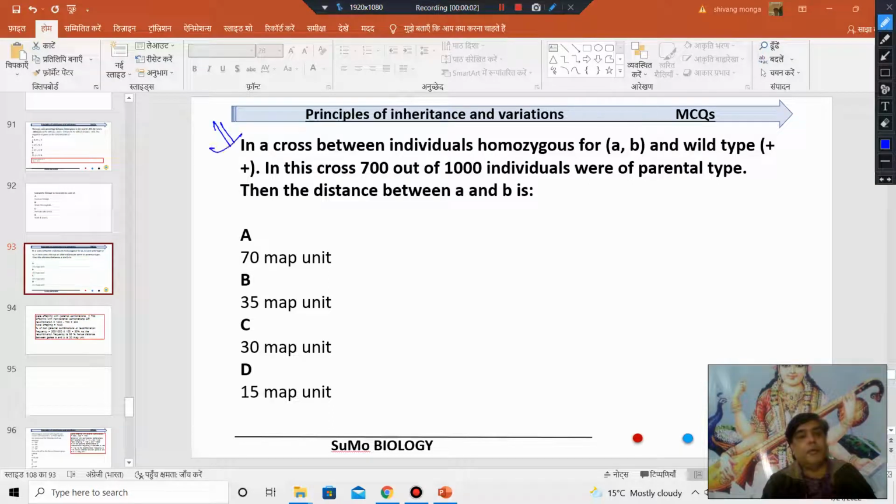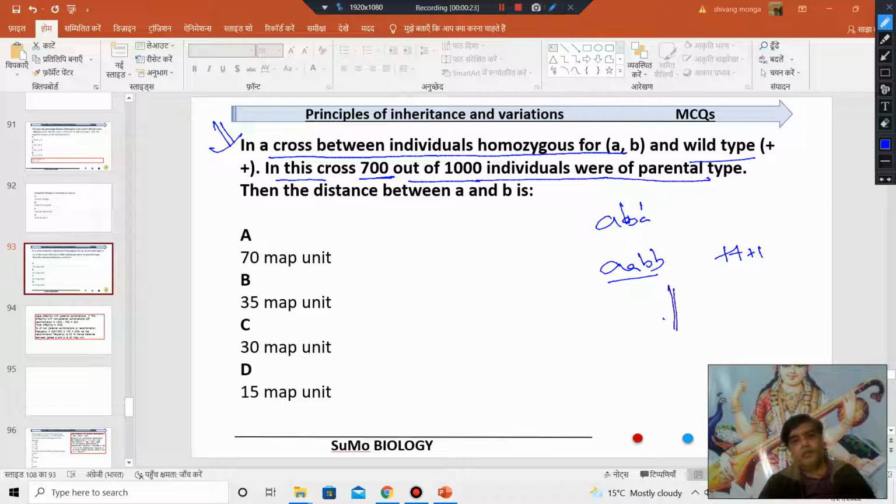The question shared by you. Question says: in a cross between individual homozygous for A B B, cross with wild type. Wild type के साथ आपने cross करा दिया. In this cross, 700 out of 1000 individuals are of parental type.